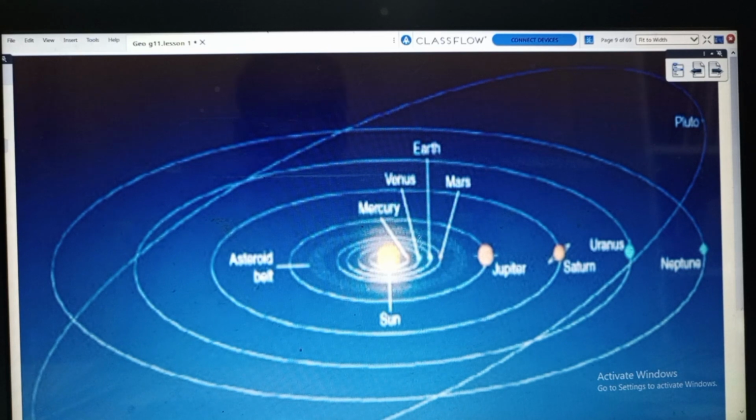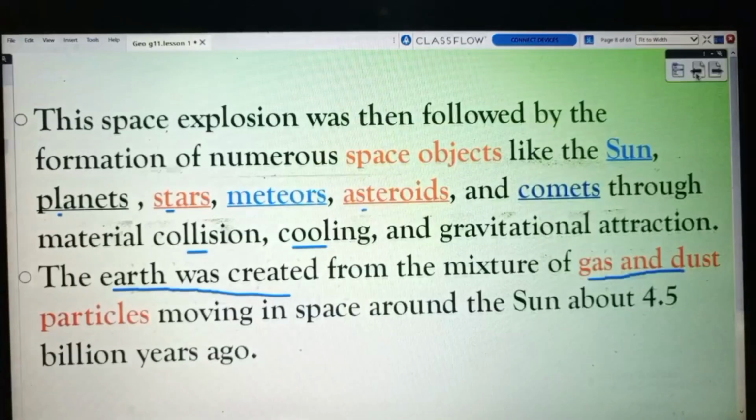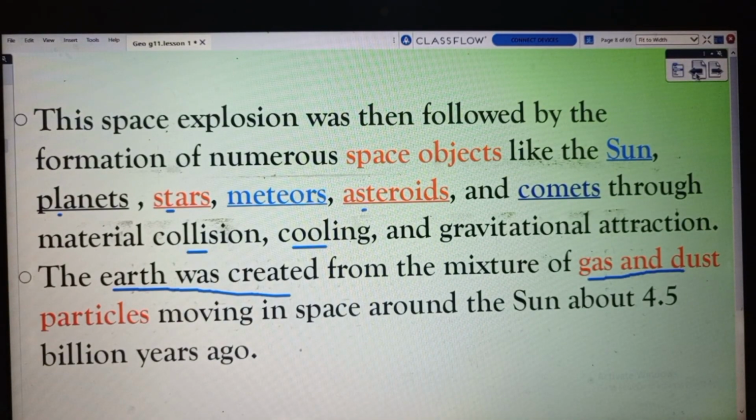Then the second, Venus. Third, on the third orbit, Earth. Four, Mars, Jupiter, Saturn, Uranus, Neptune, and so on. This planetary system was formed because of the presence of high temperature and high density and the collision of space objects.